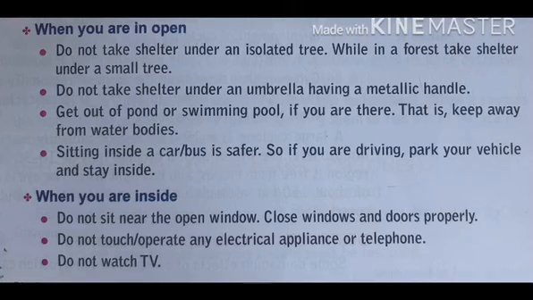Sitting inside a car or bus is safer. So if you are driving, park your vehicle and stay inside. Now, when you are inside, do not sit near an open window. Close windows and doors properly. Do not touch or operate any electrical appliances or telephone. Do not watch TV. Do not even use a mobile phone.